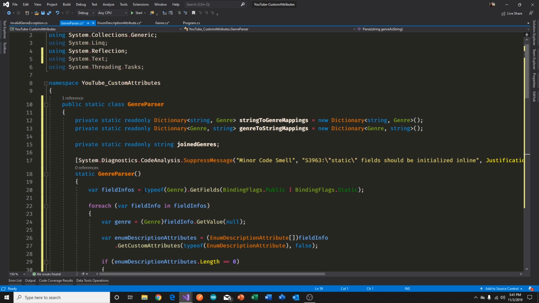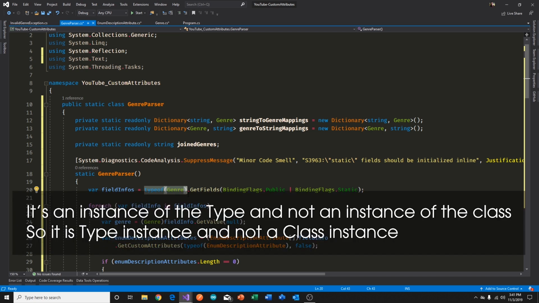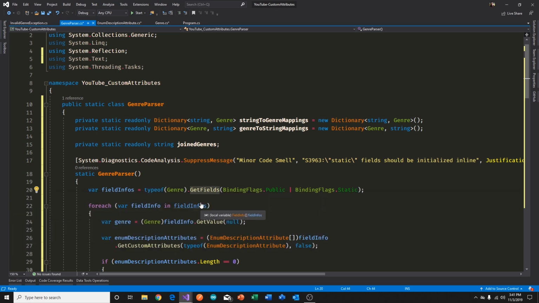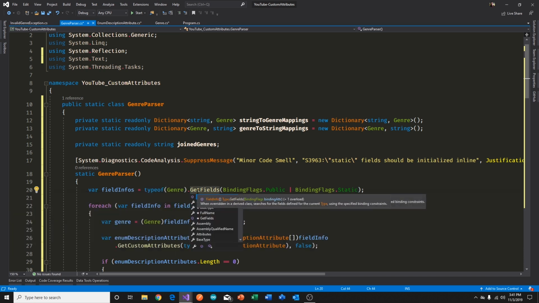So when you do a typeof on some sort of a type, we get a type instance. So typeof gives us an instance of the type. And once we have an instance of the type, it's just a regular instance, but it's an instance of a type. It has properties and methods on it. And one of the many methods is GetFields.